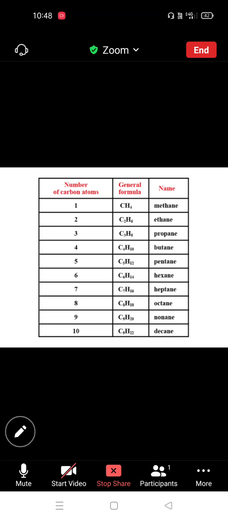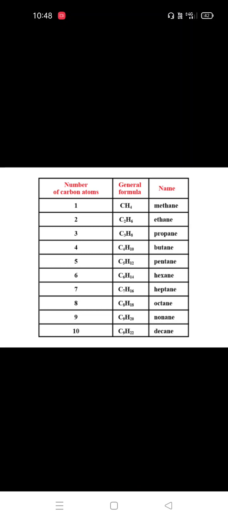So let's start with simple examples of the homologous series of methanol. In this homologous series, methane has one carbon, then ethane, propane, butane, pentane, hexane, heptane, octane and nonane. These are examples of the homologous series of the hydrocarbon chain. We substitute this homologous hydrocarbon series with hydroxy groups.